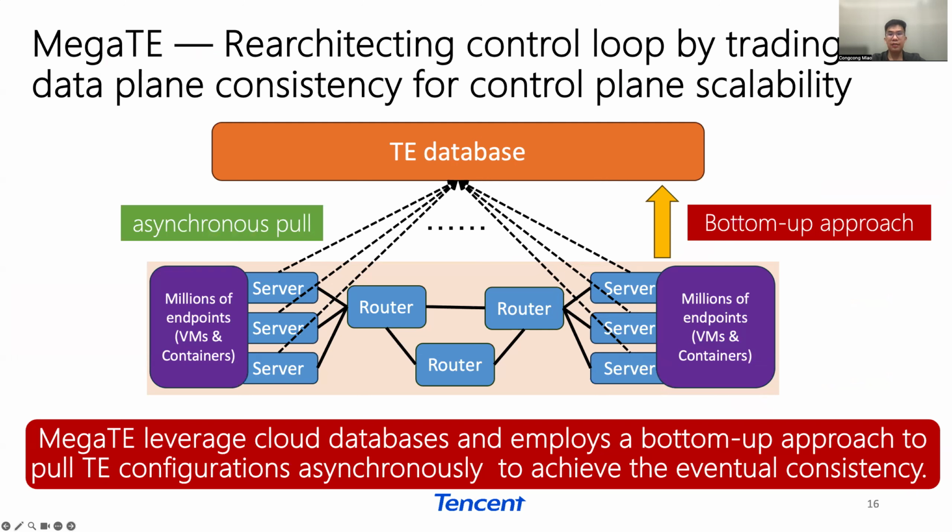Specifically, it uses a bottom-up approach in which the controller is replaced by a TE database where endpoint servers pull the configuration asynchronously to achieve eventual consistency. This approach does not require the controller to maintain persistent connections with millions of endpoints and introduces little overhead at the controller.